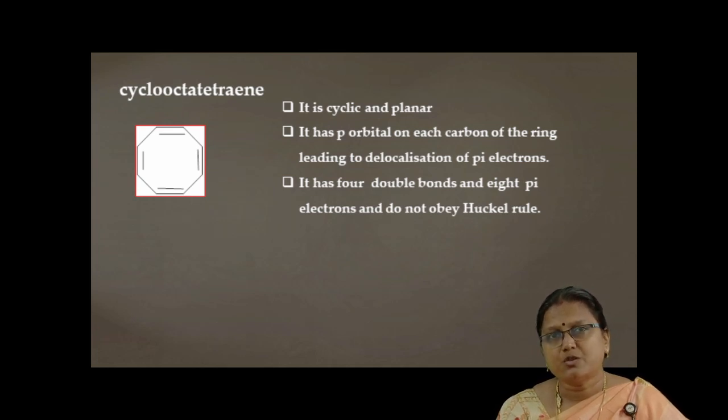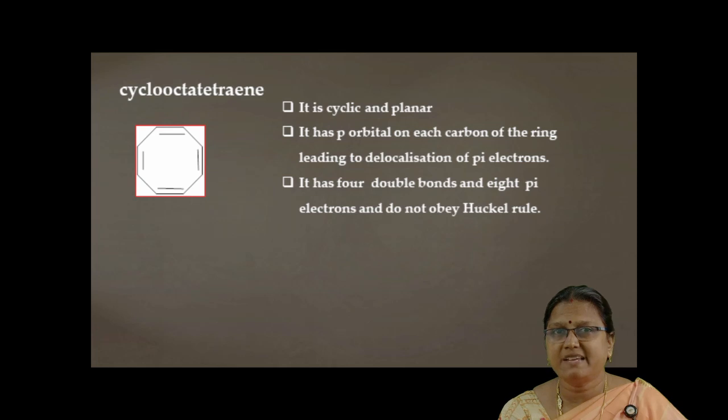According to rule number 3, it does not obey Huckel's rule since it contains 8 pi electrons. Totally 4 double bonds are there, so 4 into 2, that is 8 pi electrons, are there in cyclooctatetraene. So the compound with 8 pi electrons does not obey Huckel's rule.